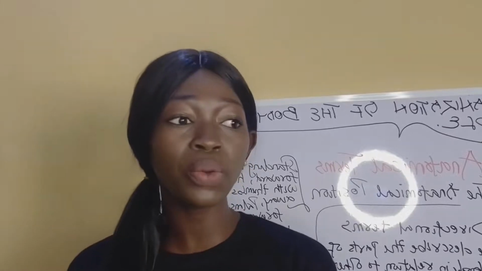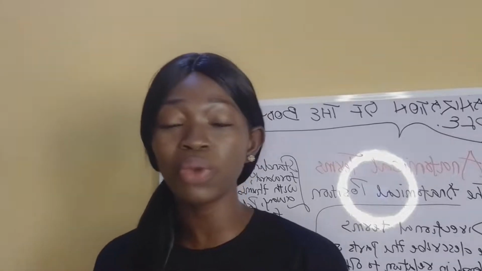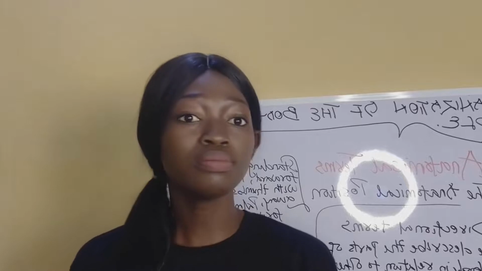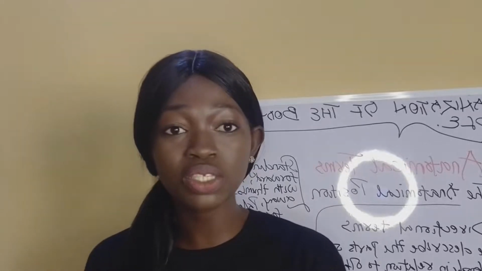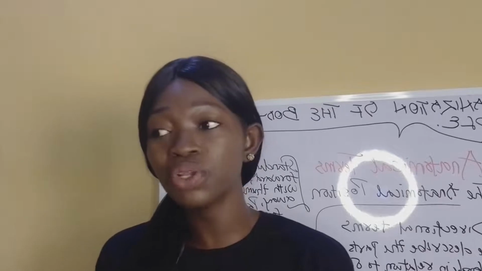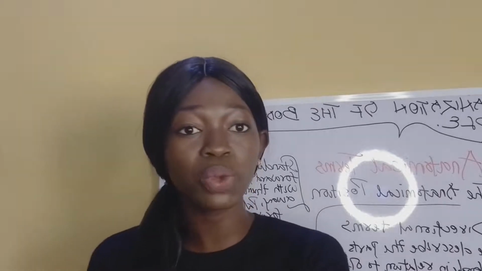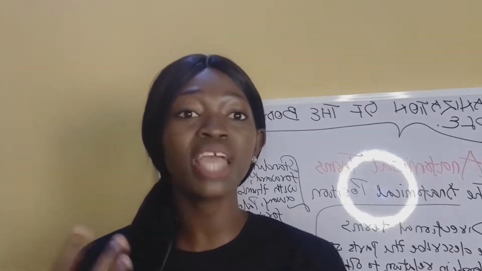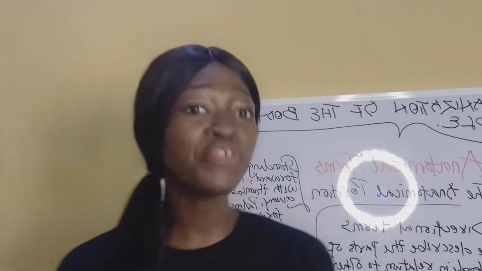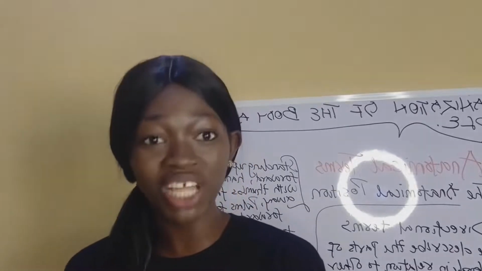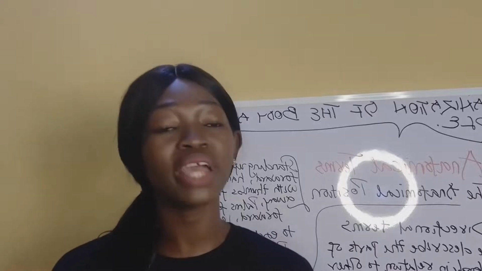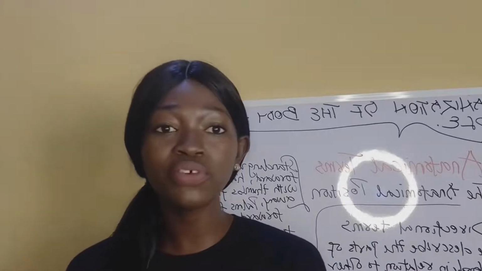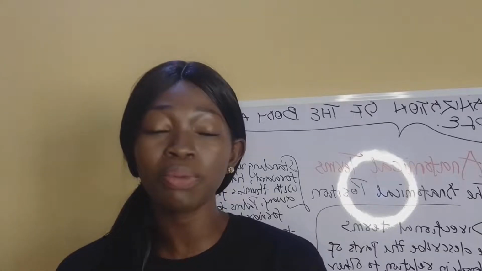In the previous video, we looked at the introduction to anatomy, where we saw the definitions of anatomy and physiology. We looked at the divisions of anatomy, and then the approaches to the study of anatomy, where we saw regional anatomy and systemic anatomy. If you've not watched that video, do go back and watch it so that you can catch up with what we are discussing today, which is levels of complexities within the human body.